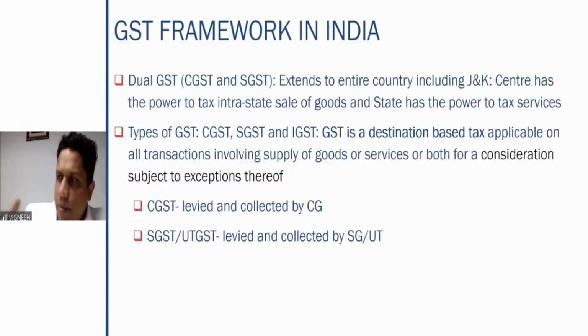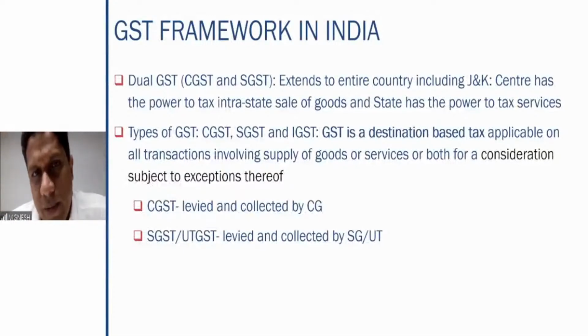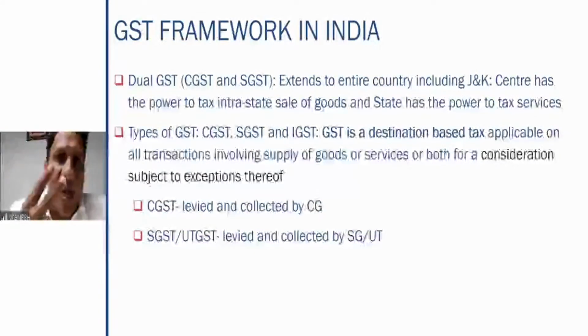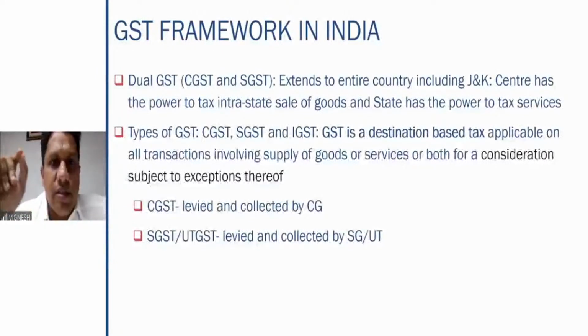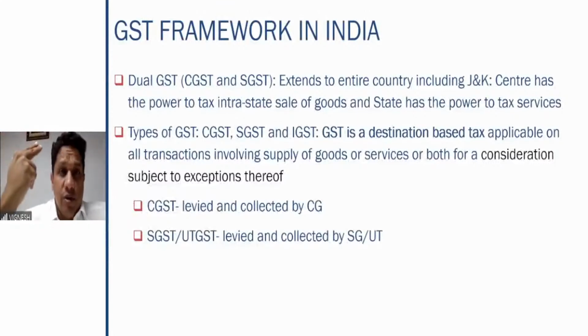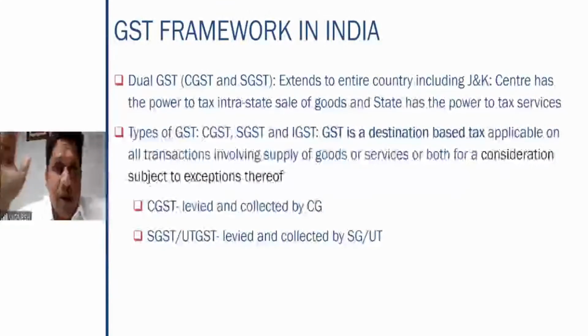When you are making a supply across the state, from one state to the other, then IGST is applicable. The two important aspects which determine whether it is an IGST are the location of supplier and the place of supply of goods or services. Please remember this, very, very important. In the place of supply chapter, all this will be covered. Location of supplier and place of supply. These two concepts are very important.